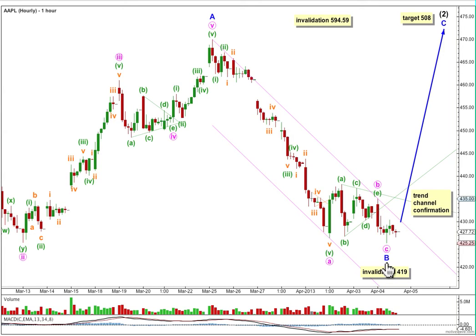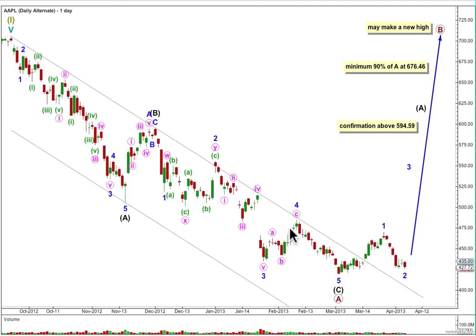If we see any further downwards movement, and I'm not going to move the invalidation point down here to the end of minor B here until we have confirmation that it's over with a channel breach. So if it moves any lower, it can't move beyond the start of minor A below 419. If that were to happen and downwards movement were to invalidate this wave count, I would consider the unlikely possibility that intermediate wave 2 could possibly be over. But I don't think so. I think we need the C wave upwards first.